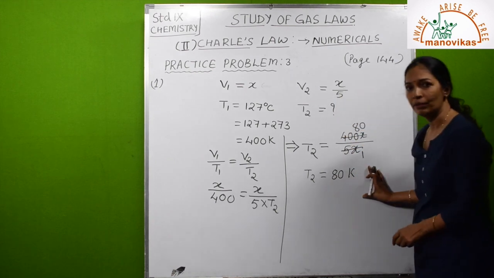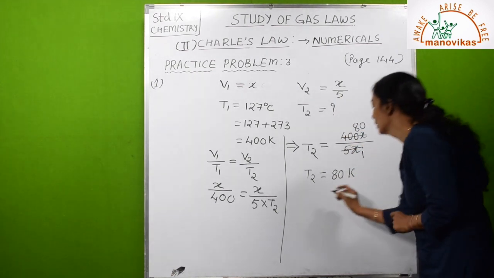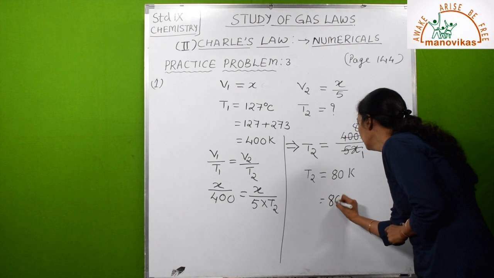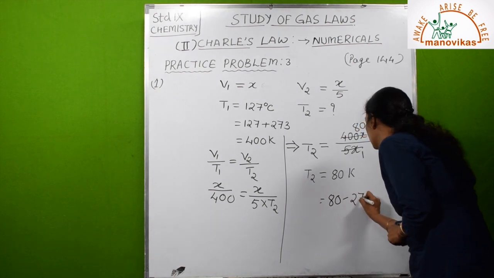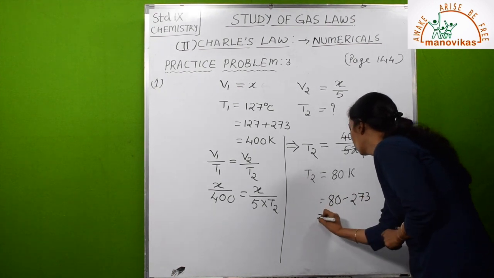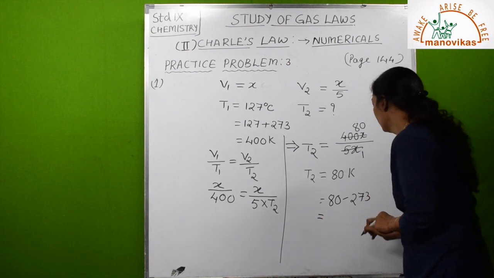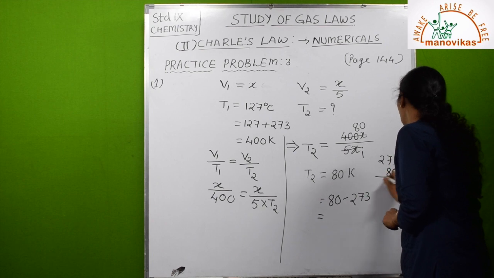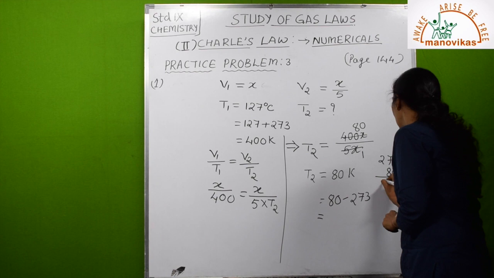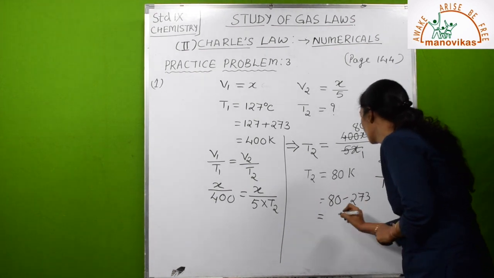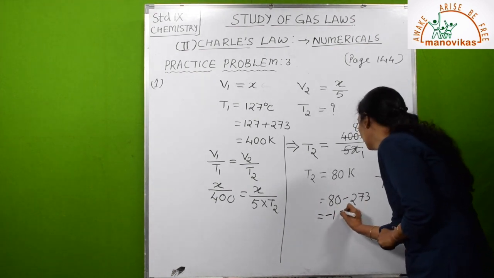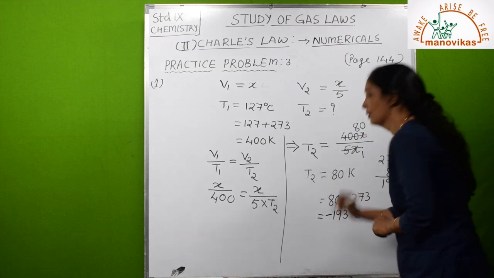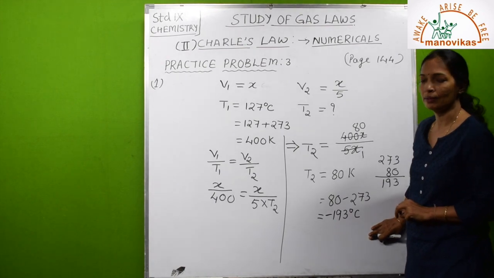So this is the Kelvin temperature. Converted into degree Celsius, this will be 80 minus 273. So the answer will be, see, 273 minus 80 you have to do. Okay, so it will be 3 and 9 and 1. So it will be minus 193 degrees Celsius. So this will be the final answer.